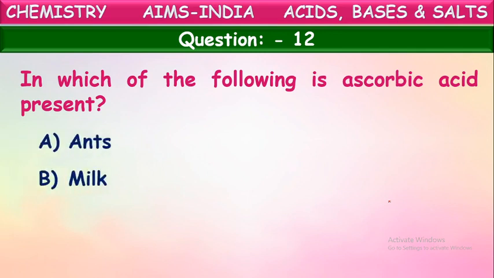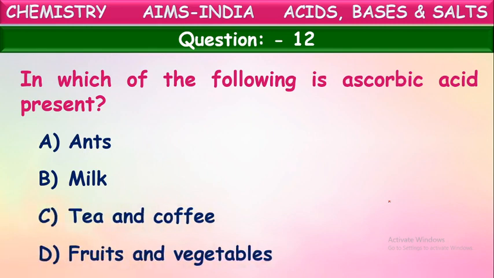Ants, milk, tea and coffee, fruits and vegetables. From which of these can we get this ascorbic acid or vitamin C? Is it from ants or milk, tea and coffee, fruits and vegetables? From which do we get this ascorbic acid?